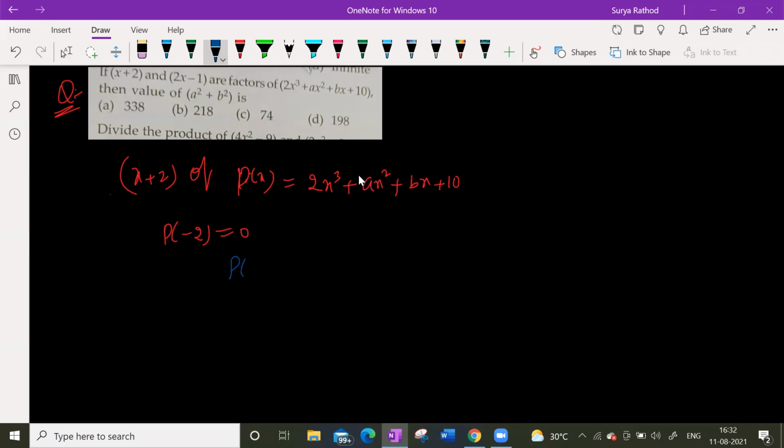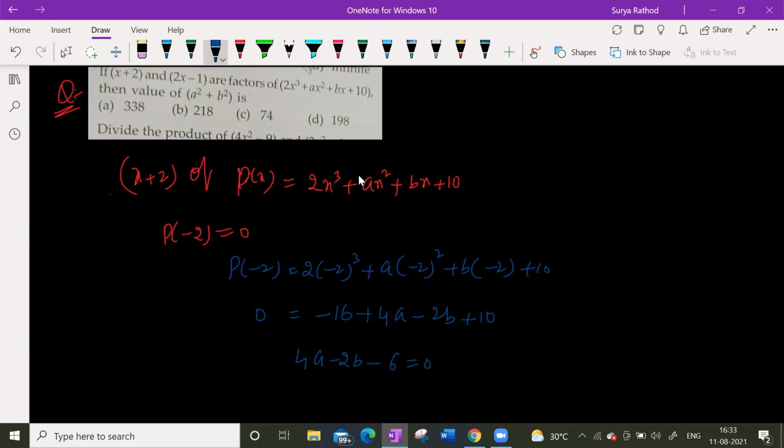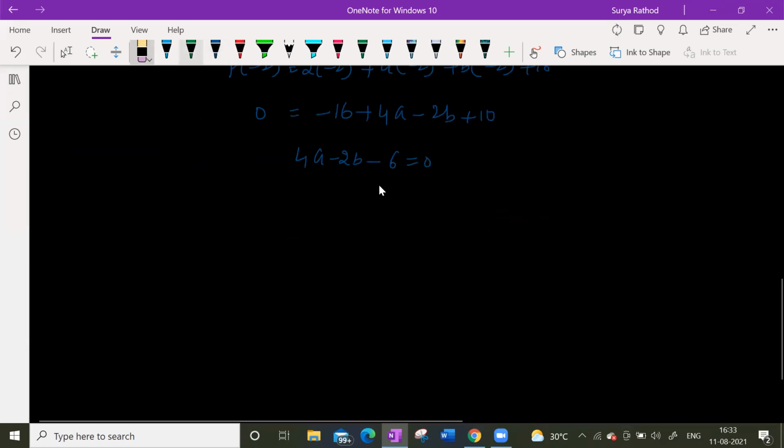Substitute here: p of minus 2 is equal to 2 into minus 2 whole cube plus a into minus 2 whole square plus b into minus 2 plus 10. So what do you get from this? Minus 16 plus 4a minus 2b plus 10 is equal to 0. Is it clear? Yes, sir. So 4a minus 2b minus 6 is equal to 0. This is one relation I got. This can also be written, if I take 2 common, as follows.